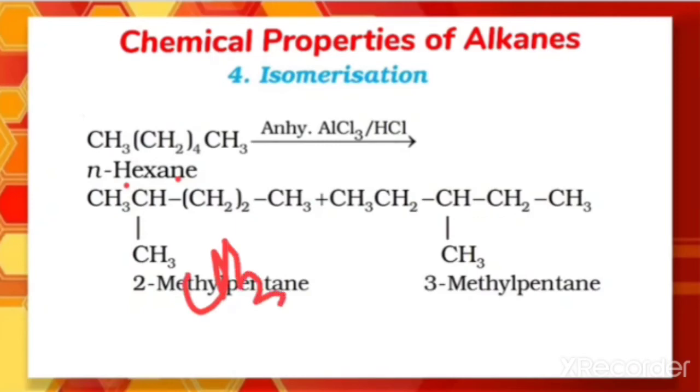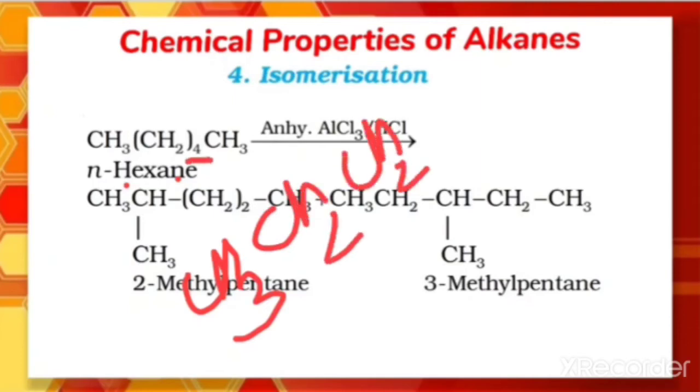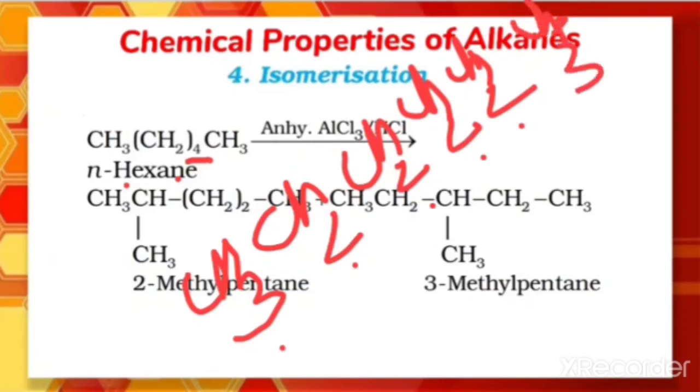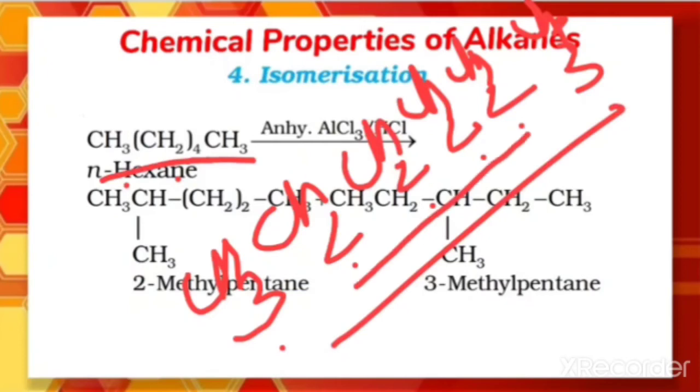So better I can expand this equation. This structure is CH3, CH2, CH2, 4 times. That means CH2, CH2, CH2, CH2, and 1, 2, 3, 4, 5 carbons, and the last carbon is CH3. So this is what I expanded here. But instead of writing CH2 4 times, you can write CH2 in brackets and write 4.